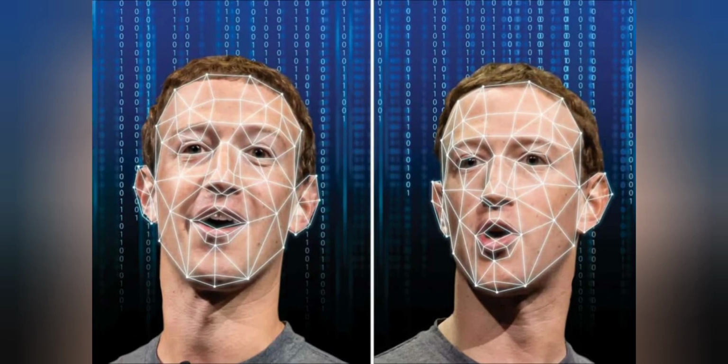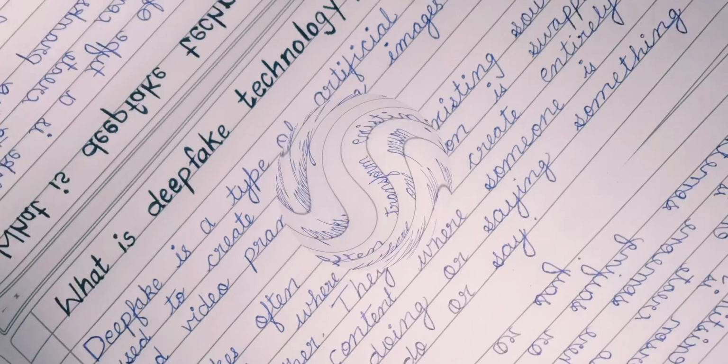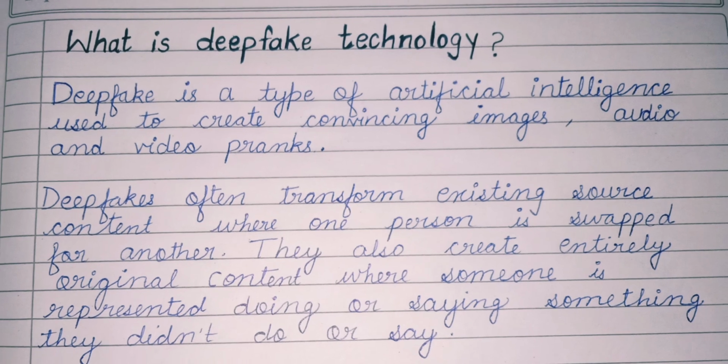Today's video is about deepfake technology. What is deepfake technology? Deepfake is a type of artificial intelligence used to create convincing images, audio, and video pranks. Deepfakes often transform existing source content where one person is swapped for another. They also create entirely original content where someone is represented doing or saying something they didn't do or say.